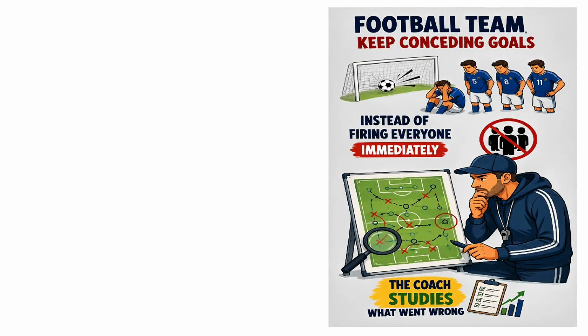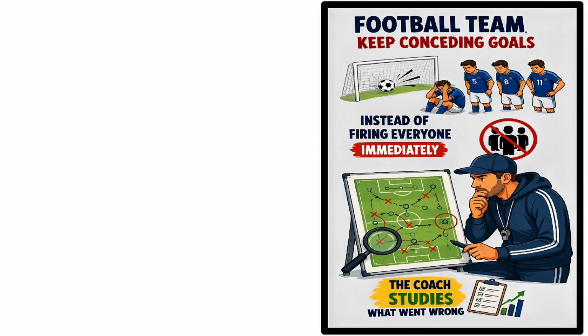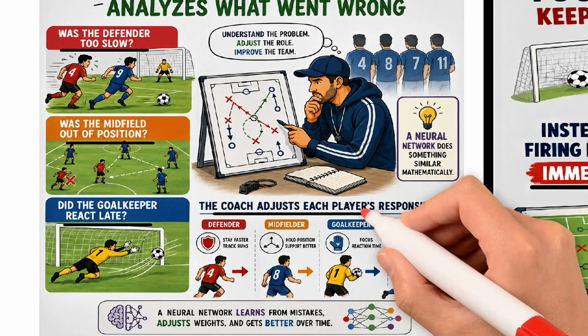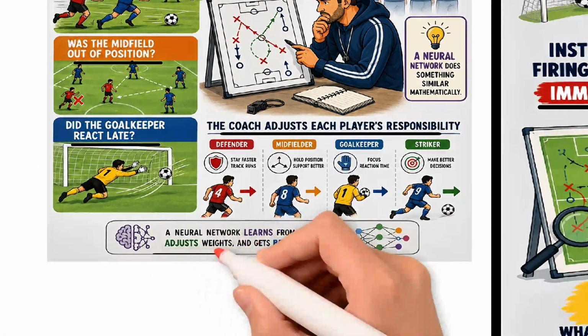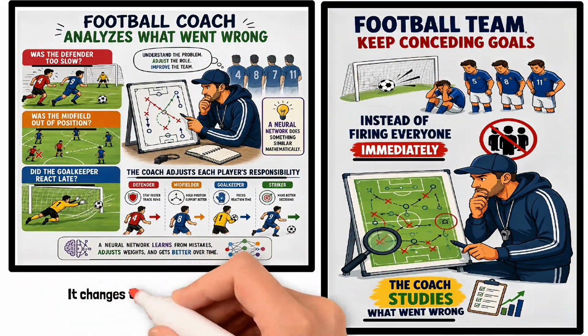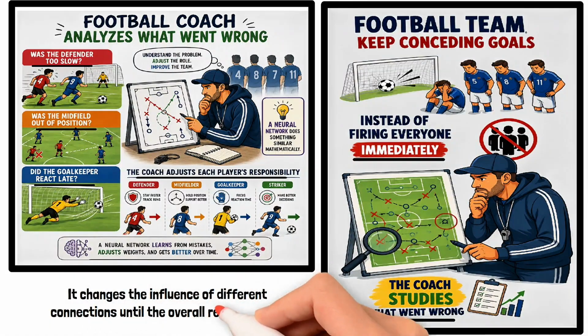Imagine a football team that keeps conceding goals. Instead of firing everyone immediately, the coach studies what went wrong. Was the defender too slow? Was the midfield out of position? Did the goalkeeper react late? The coach adjusts each player's responsibility. A neural network does something similar mathematically. It changes the influence of different connections until the overall result improves.